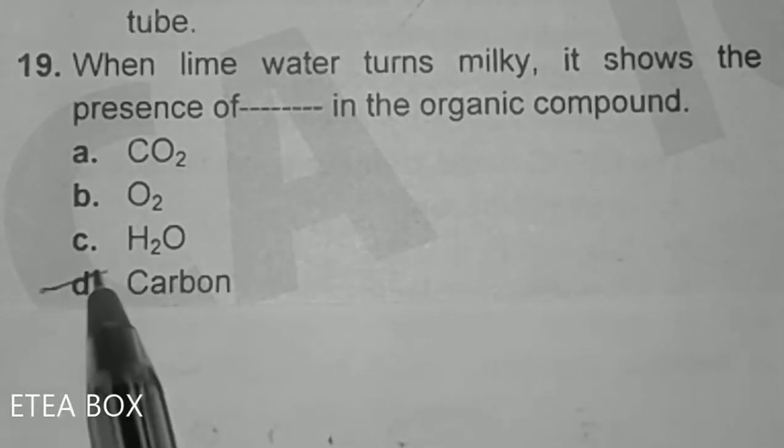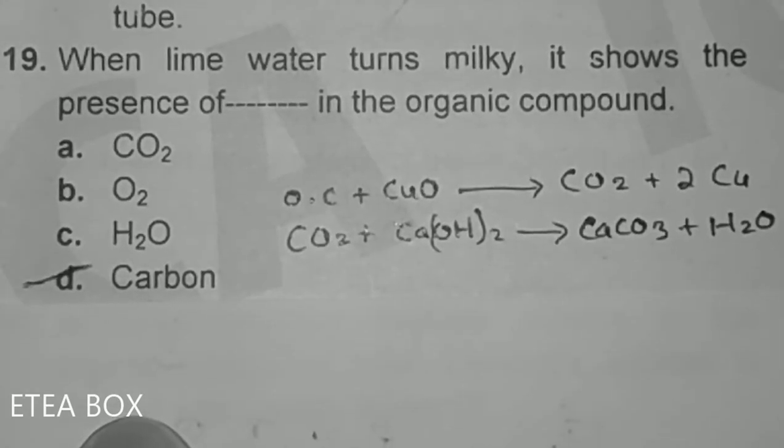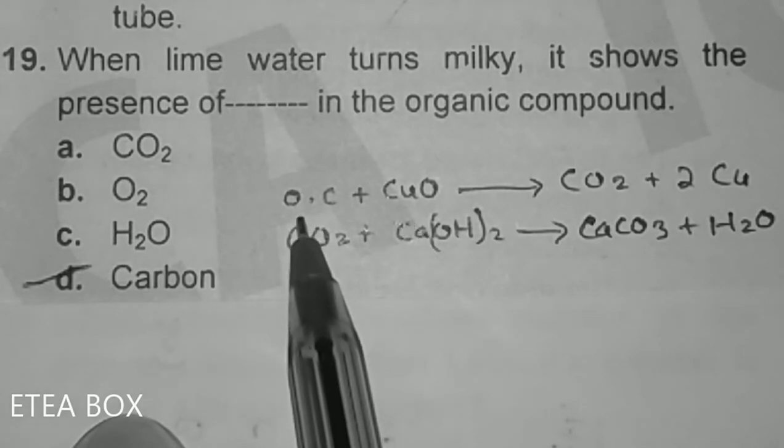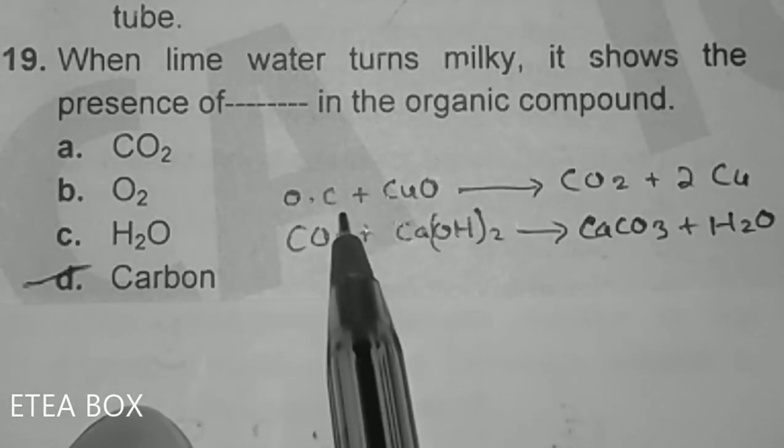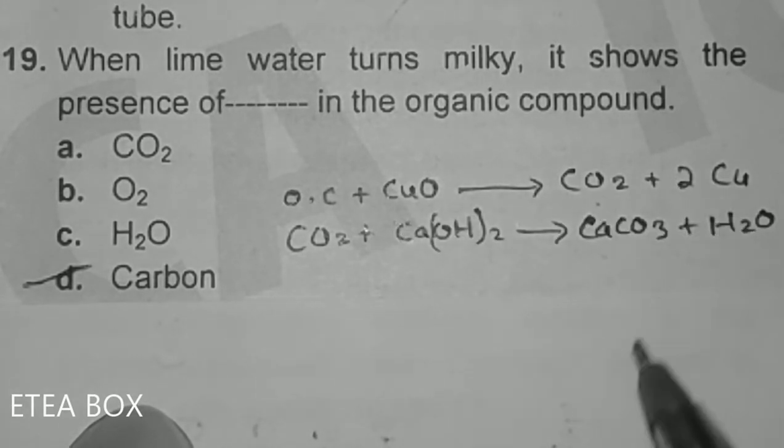When lime water turns milky, it shows the presence of dash in the organic compound: carbon. Because we have to find the carbon in an organic compound. That's why when the lime water turns milky, it shows that carbon is present in the organic compound. In order to detect the carbon in organic compound, we react copper oxide with the organic compound. Then this copper oxide, when combined with organic compound, gives carbon dioxide plus 2 copper.